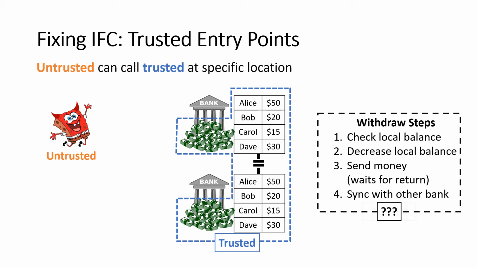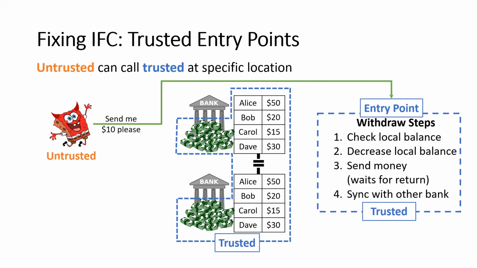And so we can now mark the withdraw operation as trusted, the way that we did before, so that it can actually perform the operations it needs. And we specify that this is an entry point. So we're going to allow Bob to call withdraw, even though withdraw is trusted and Bob is not. And so he can still call it and it can still send him his money. So we have the basic functionality of the bank back.